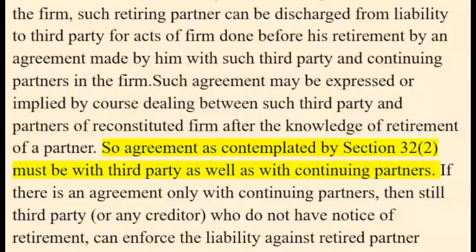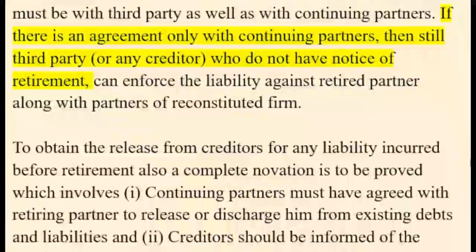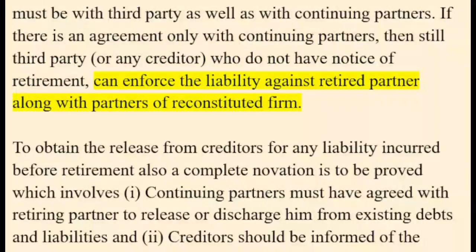So the agreement as contemplated by Section 32(2) must be with the third party as well as with continuing partners. If there is an agreement only with continuing partners, then still a third party, or any creditor, who does not have notice of retirement, can enforce the liability against the retired partner along with partners of the reconstituted firm.